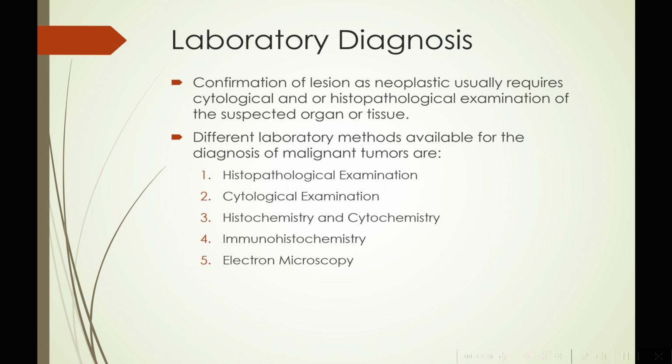Then we have electron microscopy, which helps in the diagnosis of poorly differentiated cancers which cannot be identified by light microscopy. We also have flow cytometry, which quantitatively measures various individual cell characteristics such as membrane antigens and DNA content of tumor cells. Then we have molecular diagnosis also. These molecular techniques are used for diagnosis or predicting behavior of tumors. These are helpful in diagnosis of malignant tumors to determine the prognosis and detect minimal residual disease. Lastly, we have serum tumor markers. Tumor markers are products of malignant tumors that can be detected in the cells themselves or in blood and other body fluids.